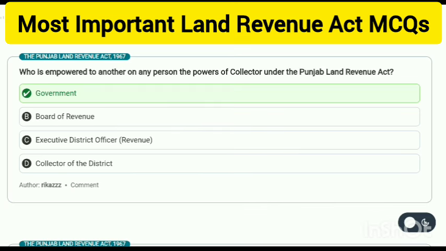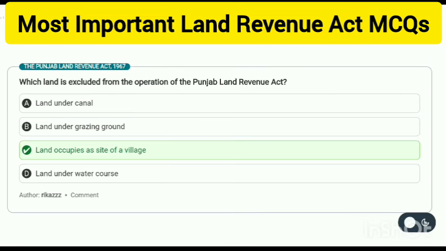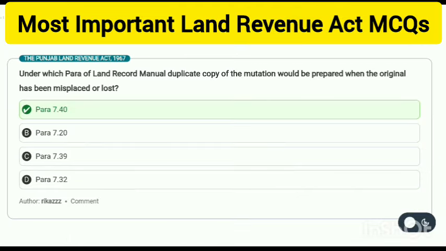Who is empowered to confer on any person the powers of collector under the Punjab Land Revenue Act? Government. Which land is excluded from the operation of the Punjab Land Revenue Act? Land occupied as the site of a village. Under which para of the Land Record Manual is a duplicate copy of mutation prepared when the original has been misplaced or lost? Para 7.40.